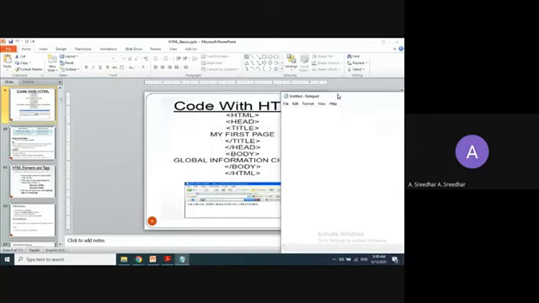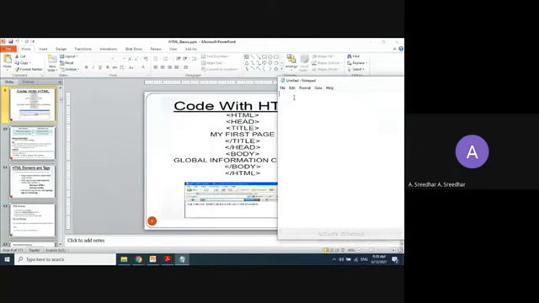Now write the HTML code. Yes, I'm going to type the same code which is displayed here. What do you want me to repeat? How to open notepad?